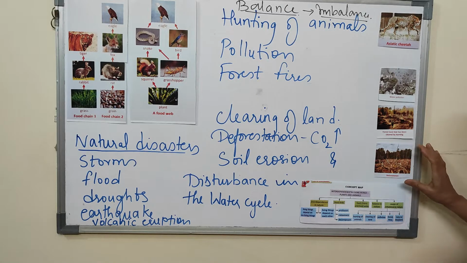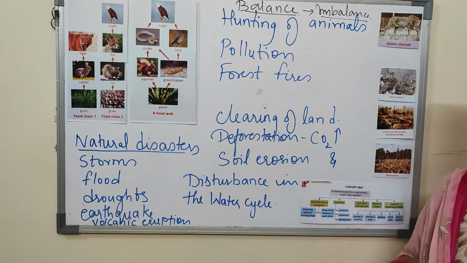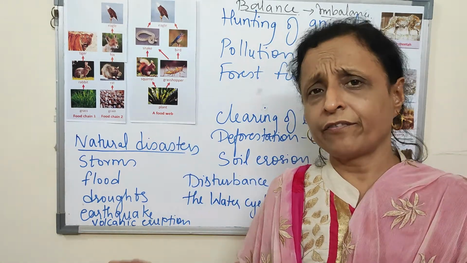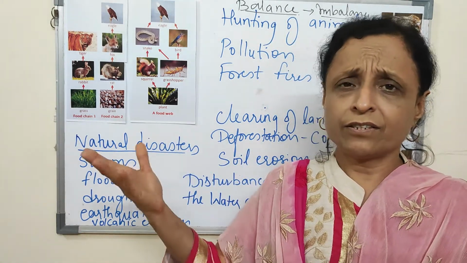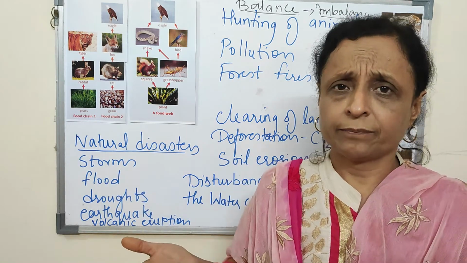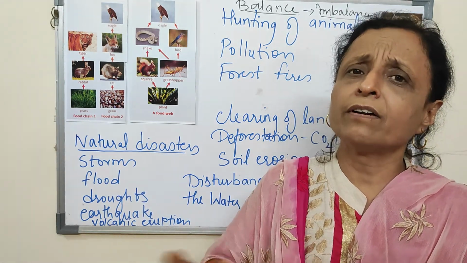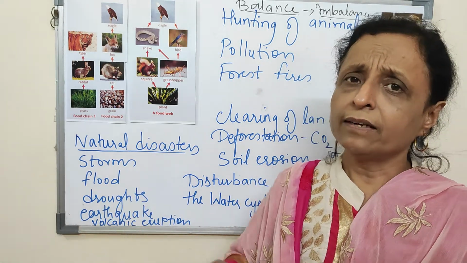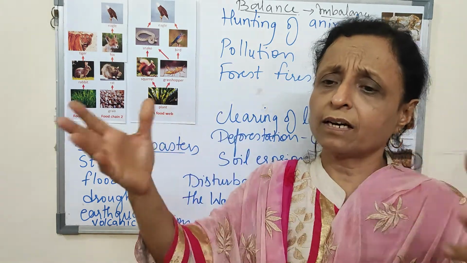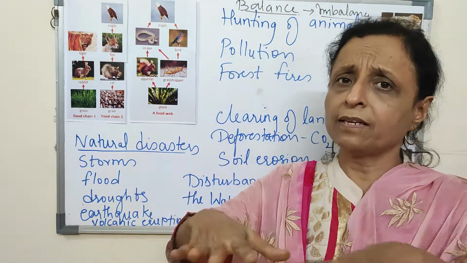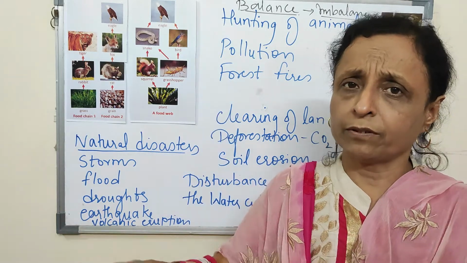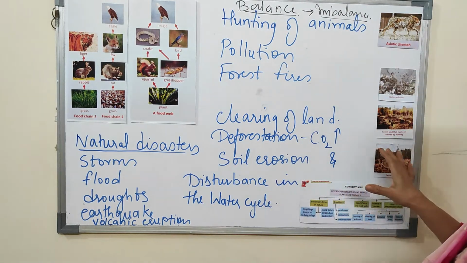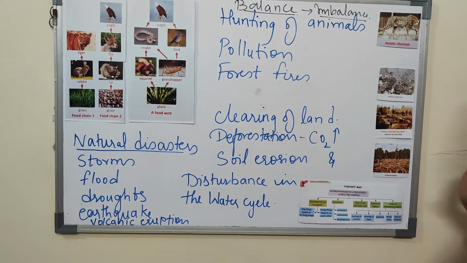Let us take one thing at a time. We carry out deforestation. We cut the trees for constructing factories or various constructions we do for our benefit. So what happens when we have cleared the land? The land is gone forever. Trees are cut, and the land is left like this. Soil erosion takes place because trees are holding the soil. Here, deforestation has taken place.